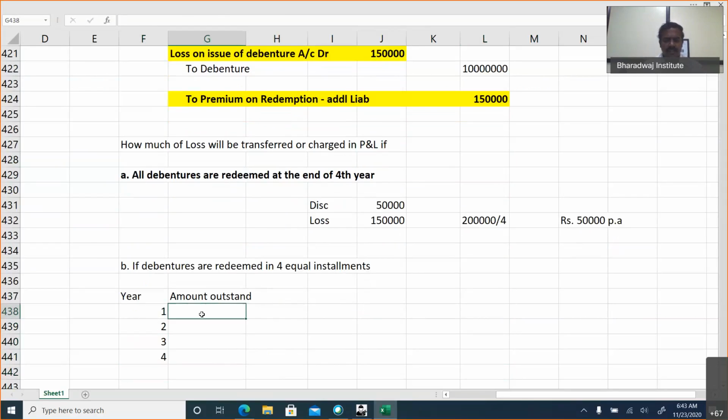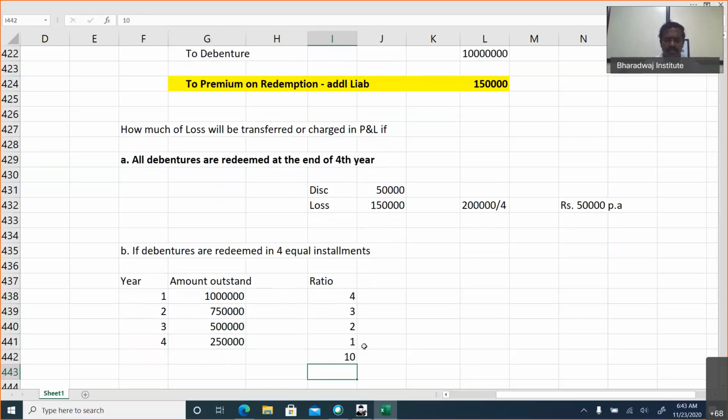The outstanding amount for the first year will be 10 lakhs, because you are going to start to repay only from the end of the first year. Second year, 2,50,000 is repaid, so 7,50,000 outstanding. Then 5 lakhs outstanding. Then in the last year, 2,50,000 outstanding. At the beginning of the fifth year, it will become zero. If you look at the ratio of funds outstanding, it will be 4:3:2:1. So the ratio total is 10.